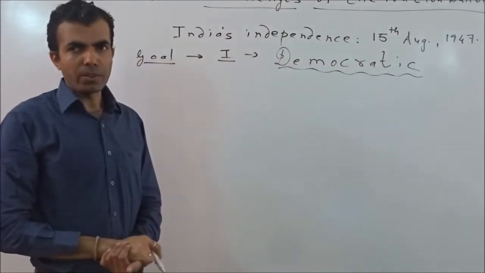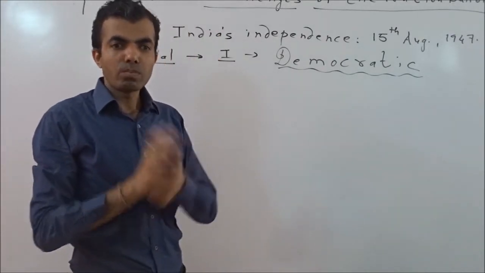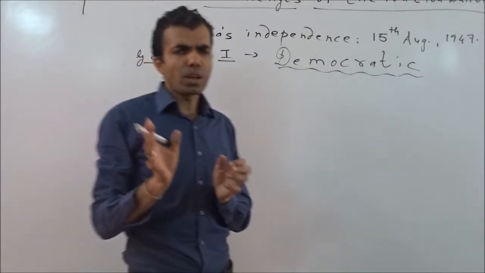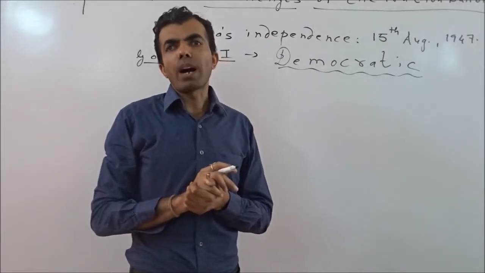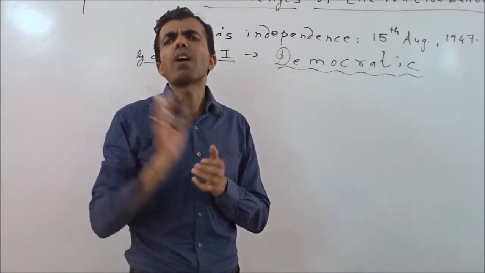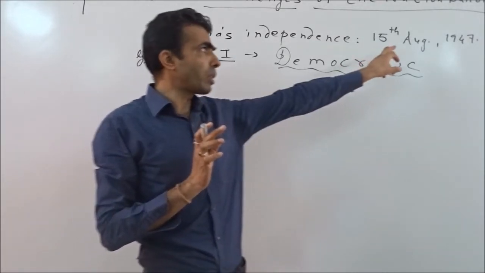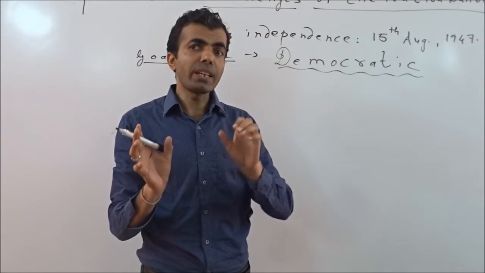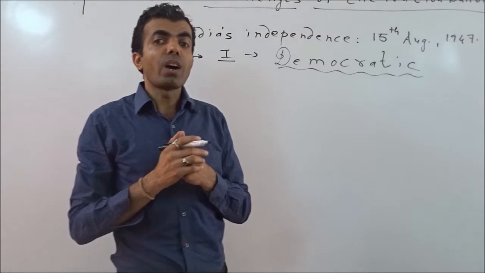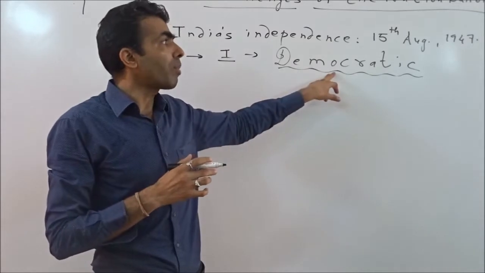First we clear it. You all know very well that just before 1947 India had been under colonialism, and some parts of the country were being ruled by royal households, by kings, queens, nawabs, etc. Now, when India was getting free from the colonial rule, the leaders of independent India wanted to choose the path of democracy.